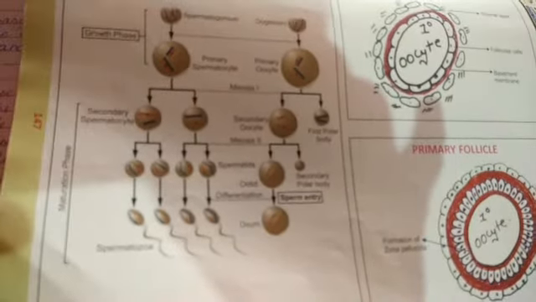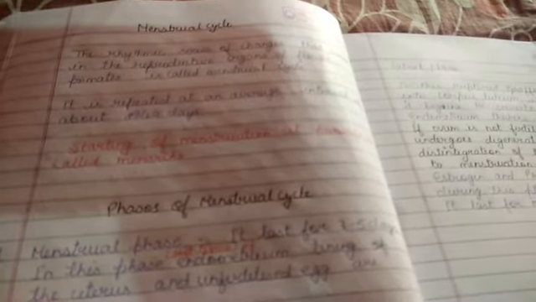See this diagram. Now, the menstrual cycle. The rhythmic series of changes that occur in the reproductive organs of female primates is called the menstrual cycle. It means whatever changes occur in the reproductive organs, they complete in 28 to 29 days, and it is repeated again and again.